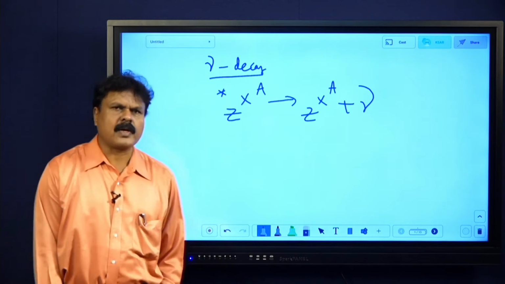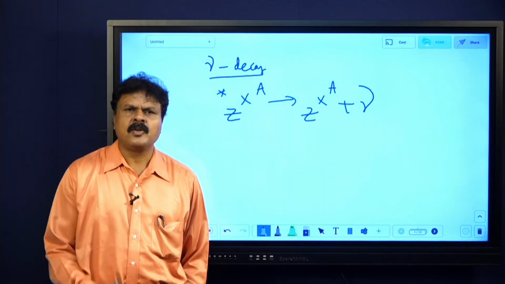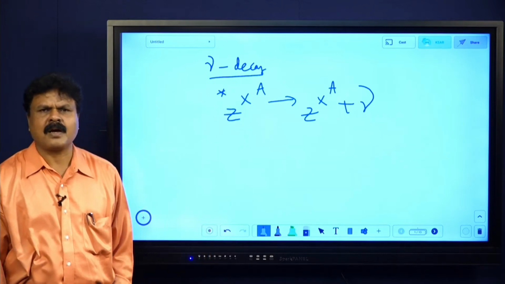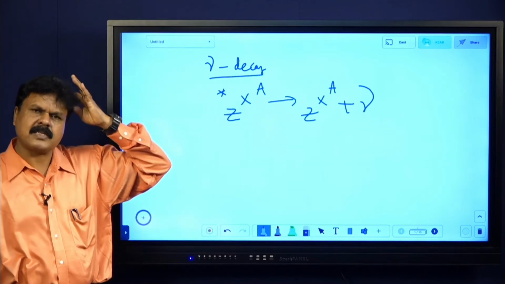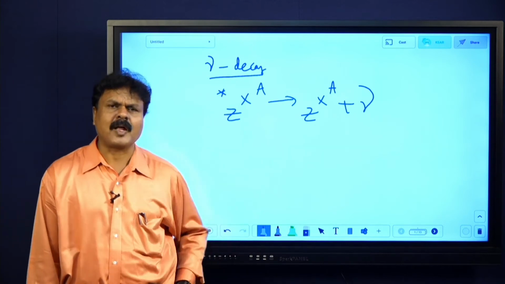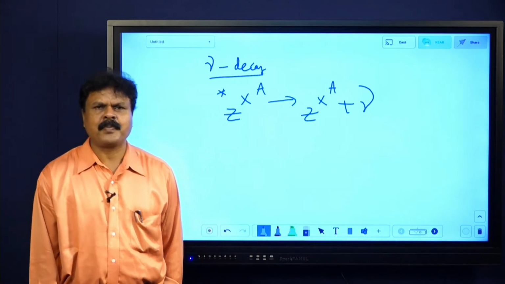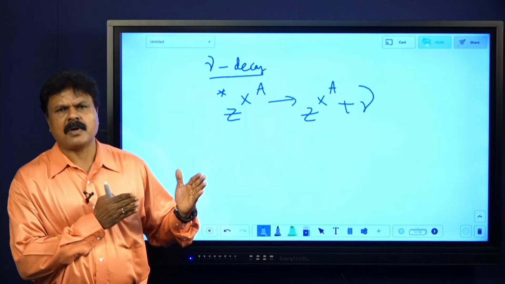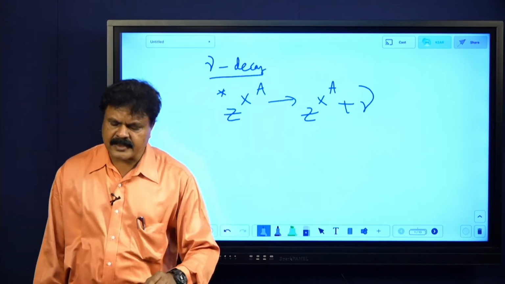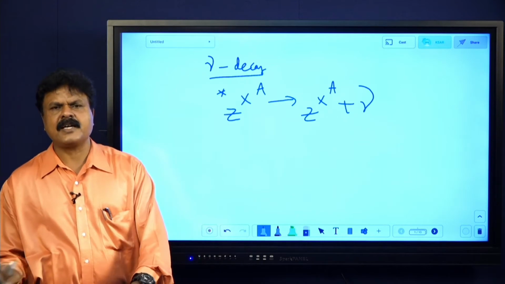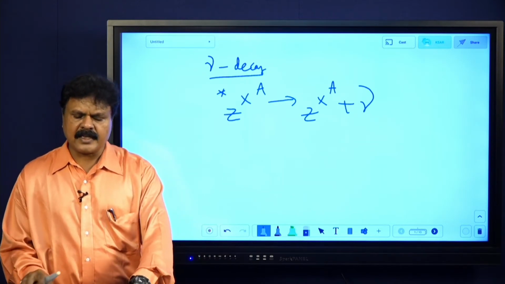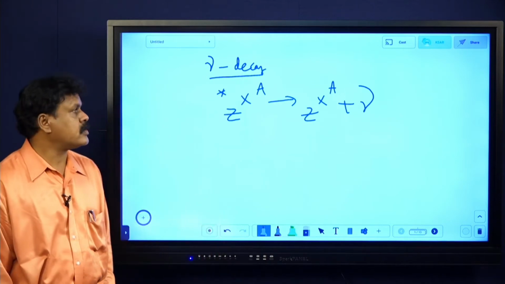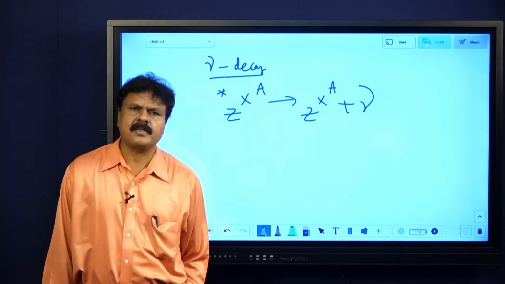When a radioactive nucleus emits gamma, there is no change in either atomic number or mass number, but it returns to normal state from the excited state. Usually whenever a radioactive element emits alpha or beta particle, we say it is in an excited condition. From the excited condition, it will come back to the normal state. That is, no change in either atomic number or mass number.